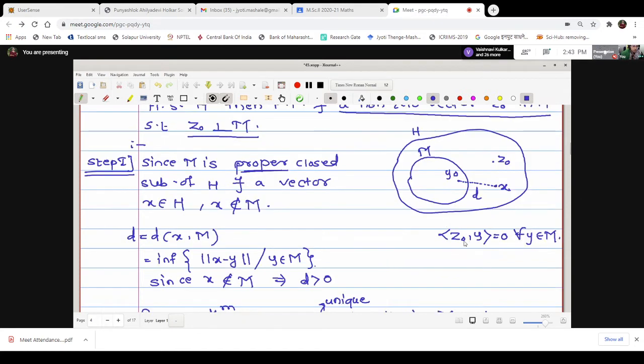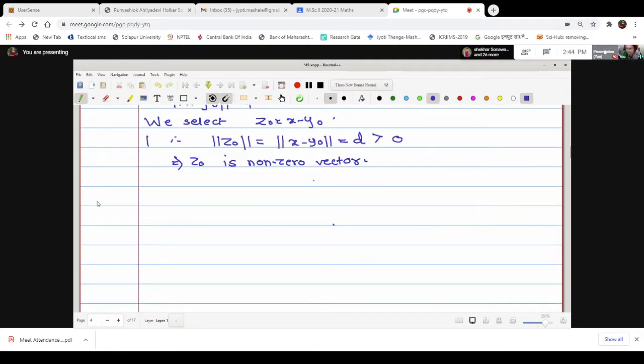As I told you, we want to show that Z0 is orthogonal to Y. Here I will write: to prove that Z0 is orthogonal to Y for all Y in M. Therefore, we will call this step number 2. In the first step, we have found a non-zero vector. In the second step, we will prove that the vector is orthogonal to M. Okay, so again, that is to prove that the inner product of Z0 with Y is equal to 0 for all Y in M.